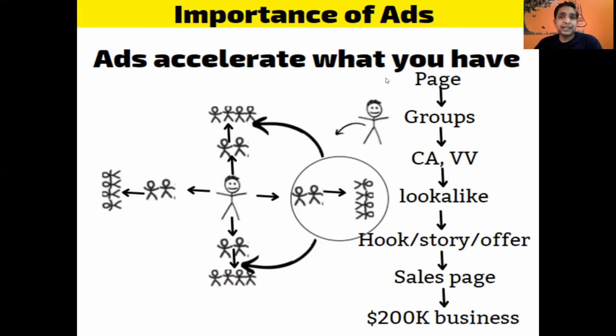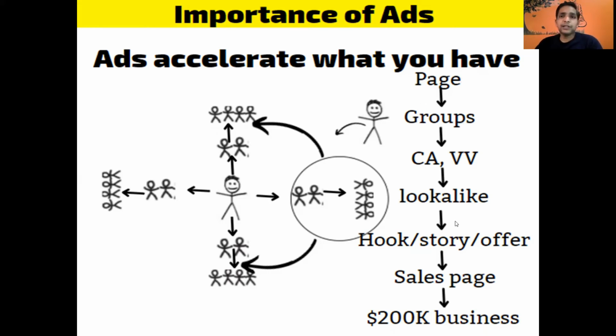So Michael shared his videos in the groups, and he got a few custom audience or a few video views. Based on that, Facebook created one look-alike audience, or group of people who are really interested in lettuce farming. And in this way, Michael has got many leads on his business page.